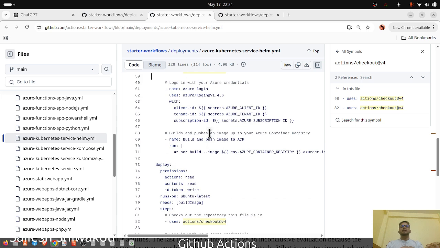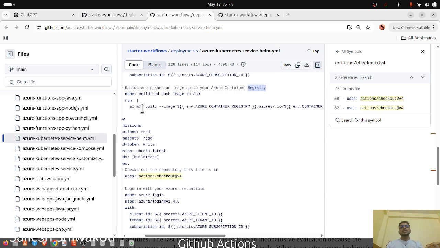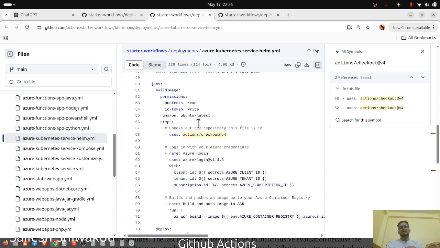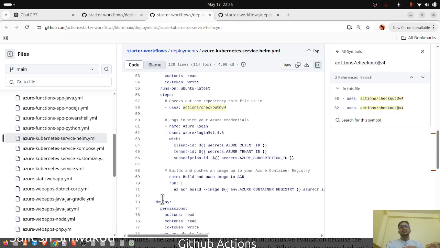And then first is Azure login. This is a GitHub action. Client ID, tenant ID, subscription ID, very simple. And build and push image to Azure container registry. So we can push to any container registry, but the thing is that Azure ACR build is building and then pushing, very simple. And the deploy is another. This one is first building the image, the second one is deploying the image.